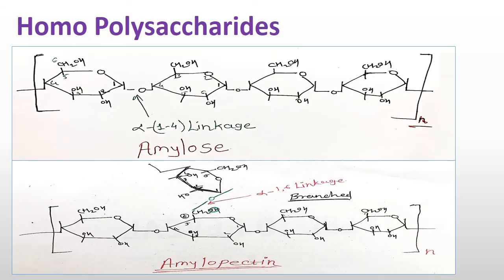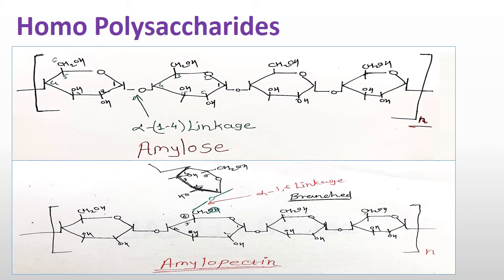See here, among homopolysaccharides, amylose is an example. There are many; I have shown only 4, but I have mentioned N, meaning many monosaccharides are joined there. Amylose is unbranched. There is no branching, and in amylopectin another ring is attached at a monosaccharide, which is a branched structure.